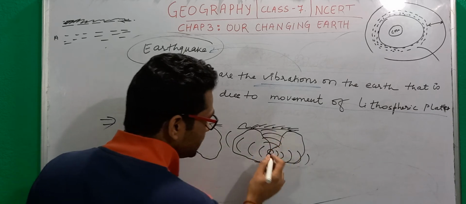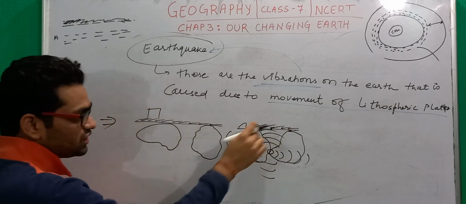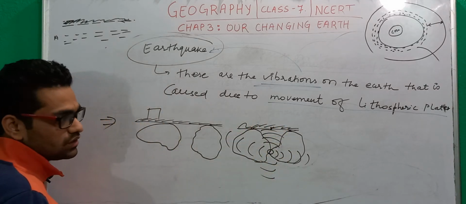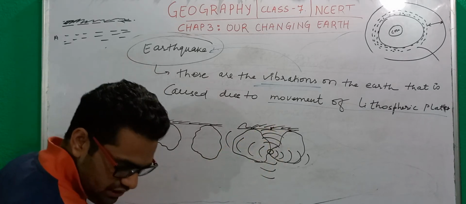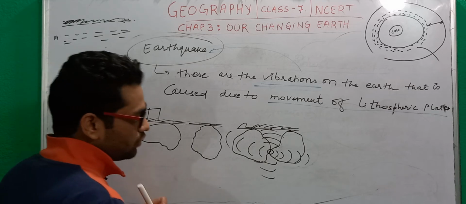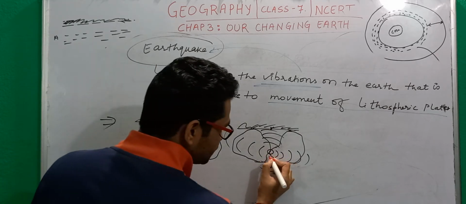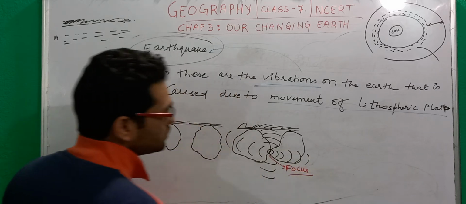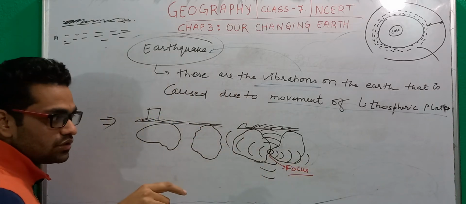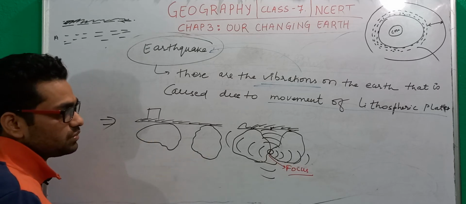Now when this wave strikes the ground of the earth, suppose this is the place where the wave has struck the ground. First understand what this point is called. The point where the amount of energy has been released is called the focus of the earthquake. So this is the point where a vast amount of energy has been released due to interaction of plates.